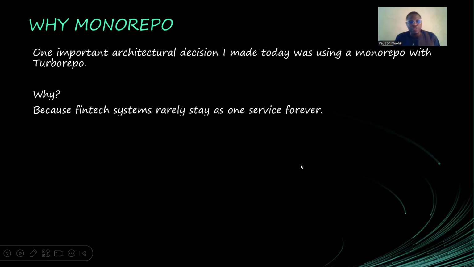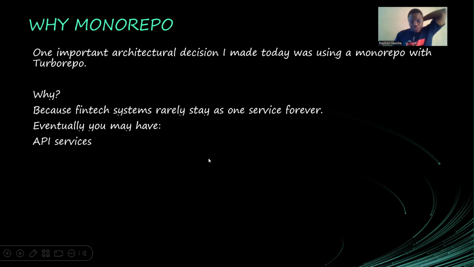So why? Because fintech systems rarely stay as one service forever. When you're building a system as big as this, you have to divide it into different services: notification service, authentication service, and so many other services that you are going to have. Do you understand? So they have to be separated in a way.